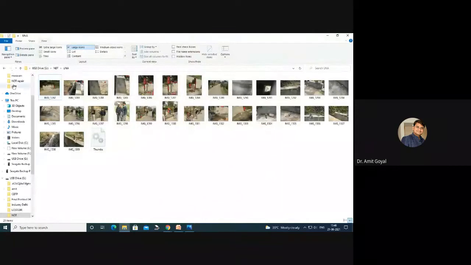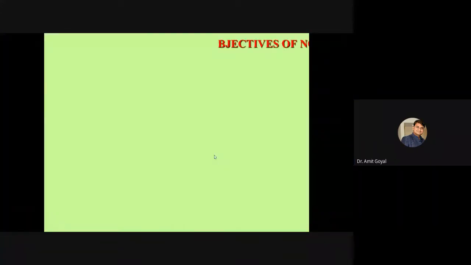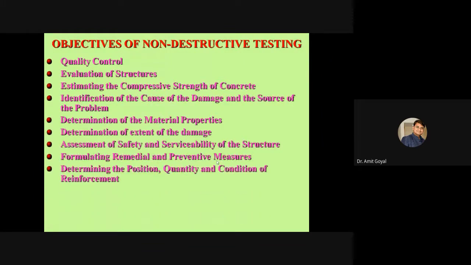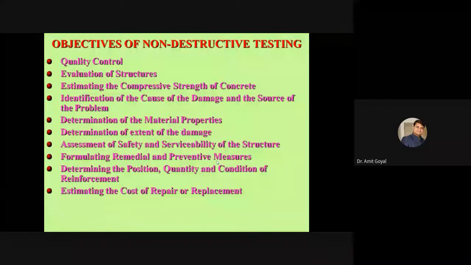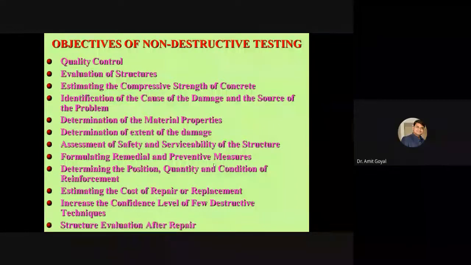So this is how these equipments are sometimes life saving also. Many case studies are there. We have tested hundreds of structures, and sometimes these cubes create many problems. Many problems we have solved.